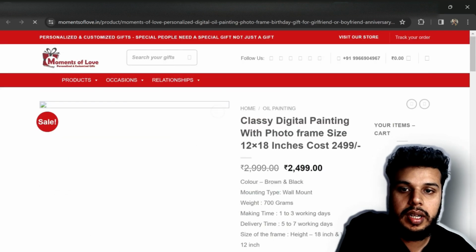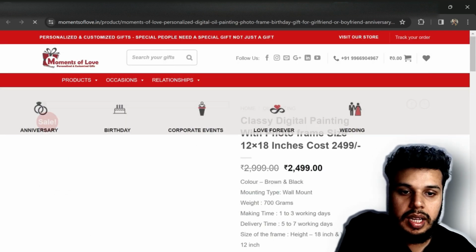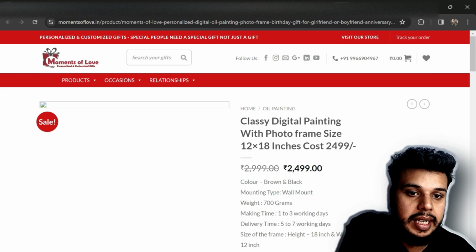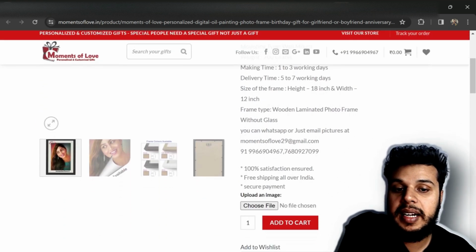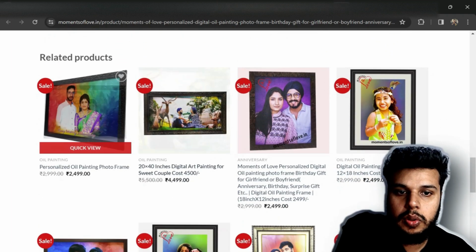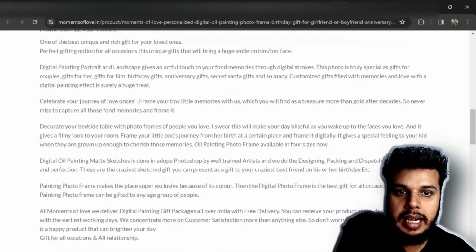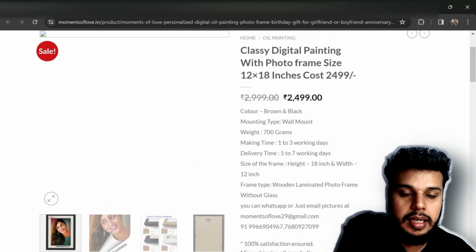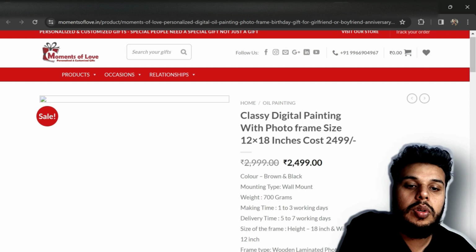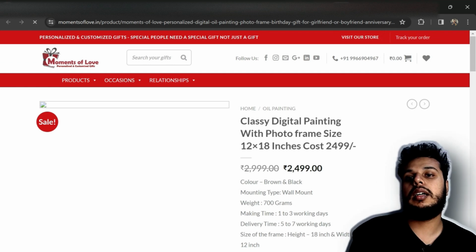Let's look at the first one. The website is Moments of Love. This is the amount for that particular product. The product name is Classy Digital Painting with Photo Frame Size. So this is only digital painting, guys. This is not digital art. Okay, so they are doing something like that, not absolutely that, but they are doing some artistic work in here. So we can consider this as something relatable to our own product.